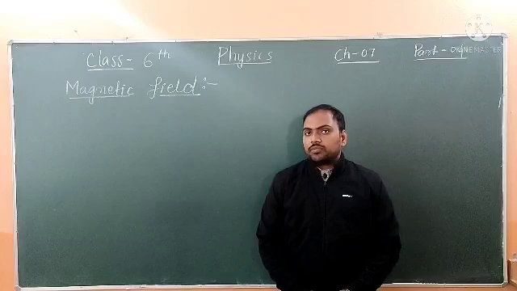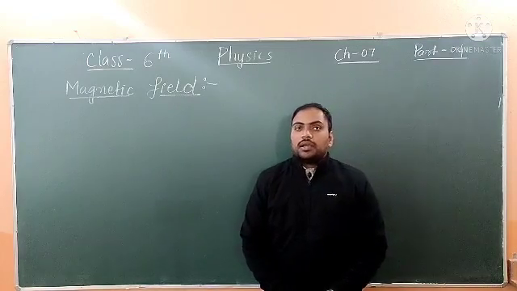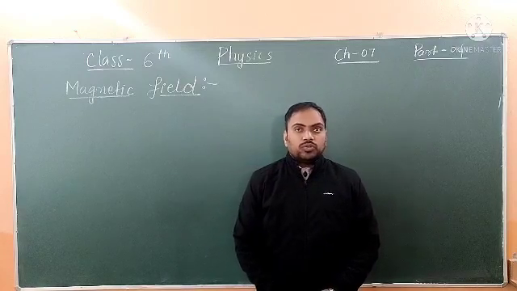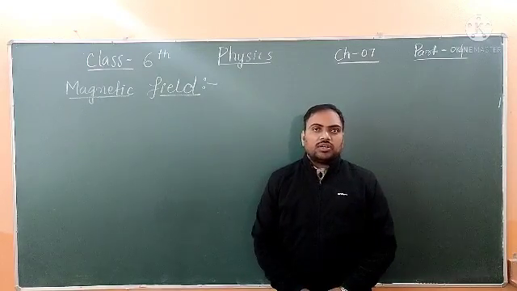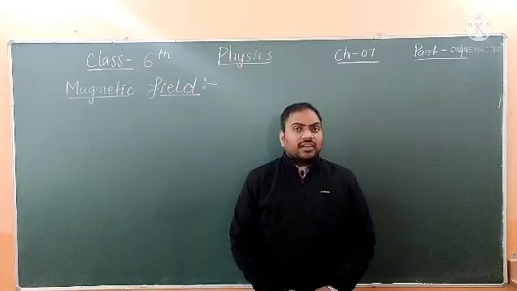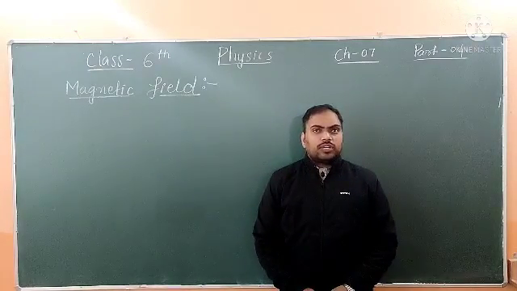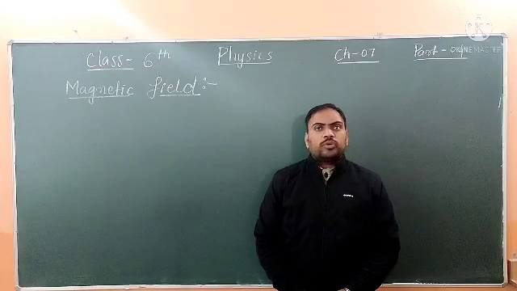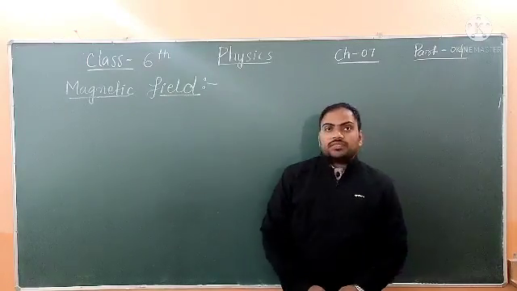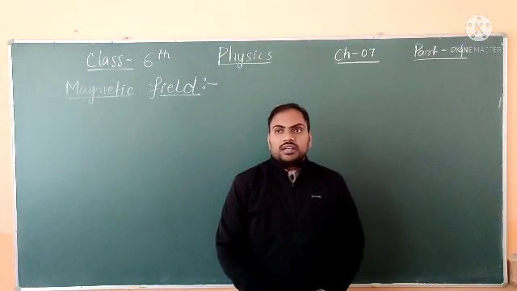In the last class we understood the properties and characteristics of a magnet: that a magnet has an attractive property and a repulsive property, that it has two poles, dual poles, and that a magnet cannot exist in a unipolar form, meaning a single pole cannot exist in a magnet. These topics we covered in the last class.